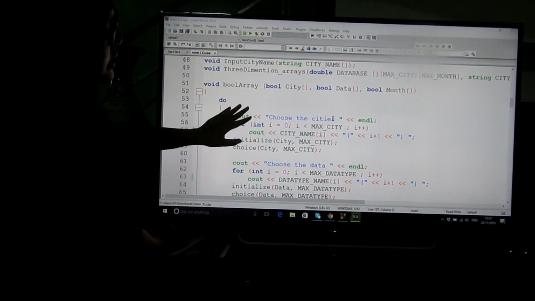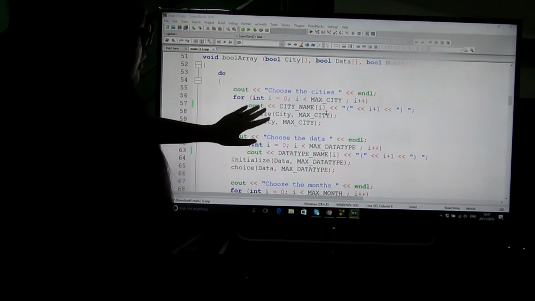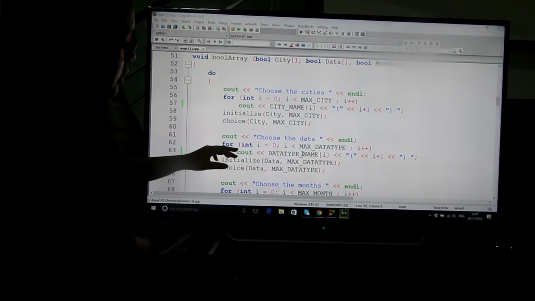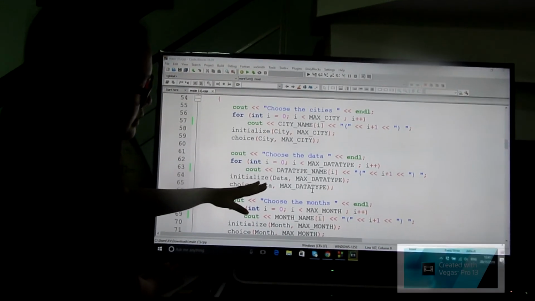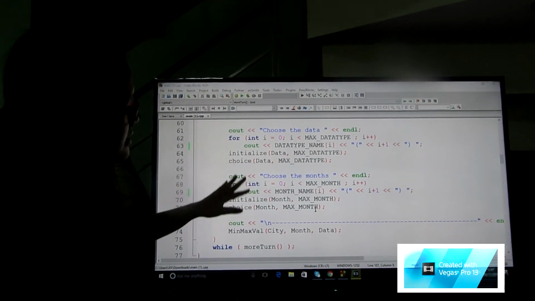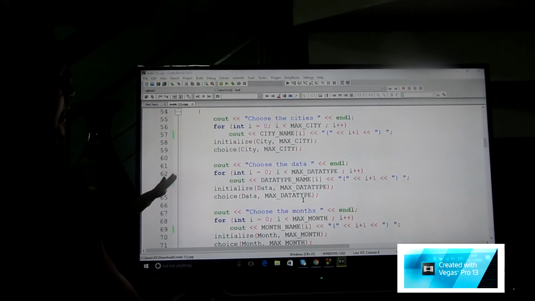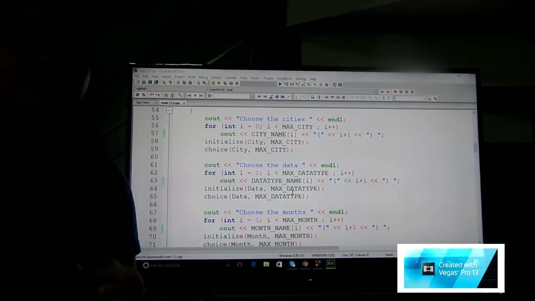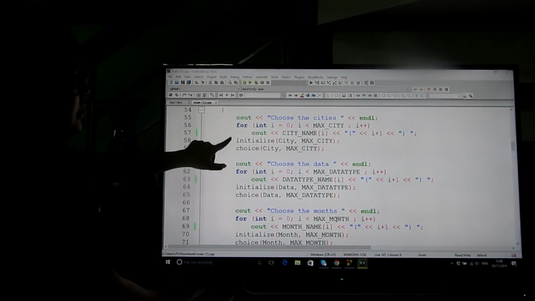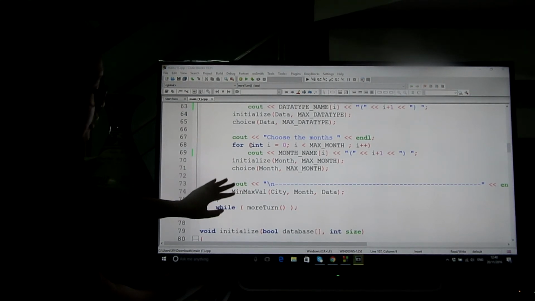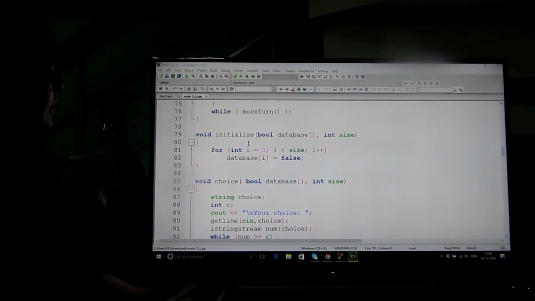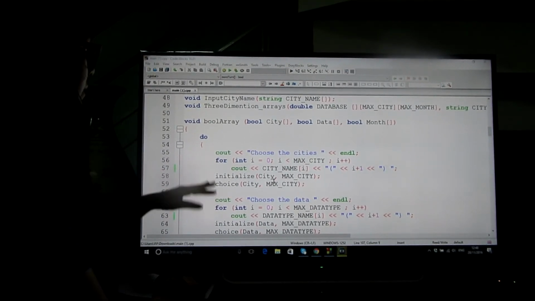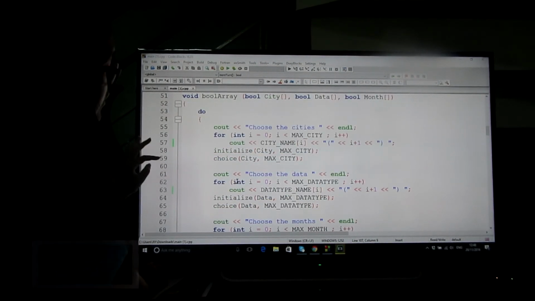First of all, you can see on the screen, I will show the city name on the screen. Similarly, I also do that with the name of the data and the name of the month. I use the array function to do that. To continue, I must set all the arrays to be empty by using the initialize function. I will show you in detail here. And then I will ask the user his choice by using the choice function.